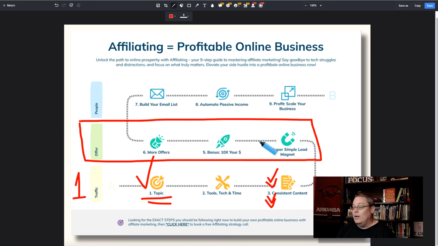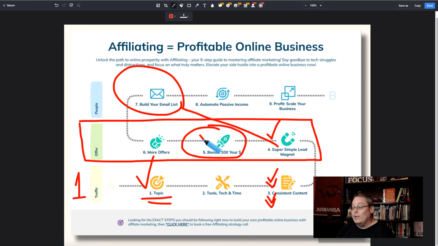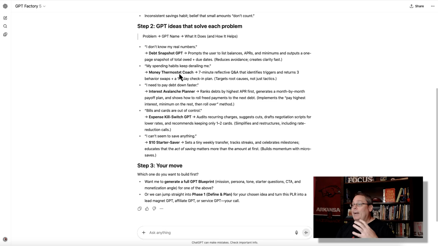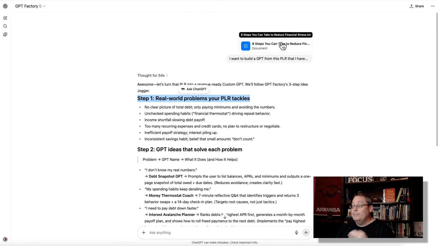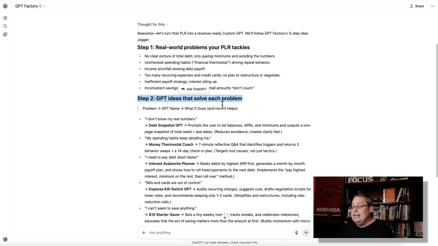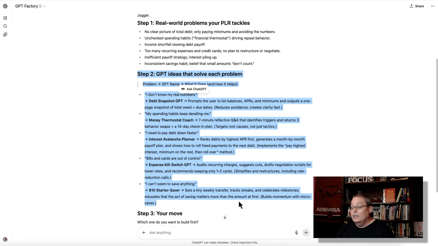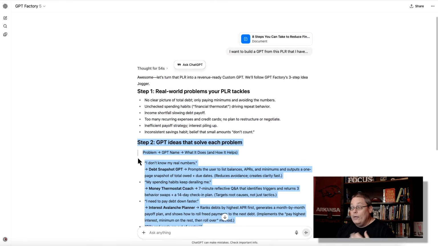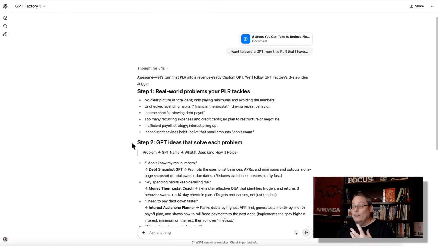do you think someone would exchange their email for a super simple lead magnet and allow you to build your email list, or as a bonus for an affiliate product that you're promoting, or just your offer itself while you're building your email list, of course, to profit and scale your profitable online business, and or just to do affiliate marketing, from thinking about the real world problems that this PLR tackles and these GPTs that actually solve the problems, and the GPT Factory is going to build them for you with one answer here. Yes, I'm ready to build them.